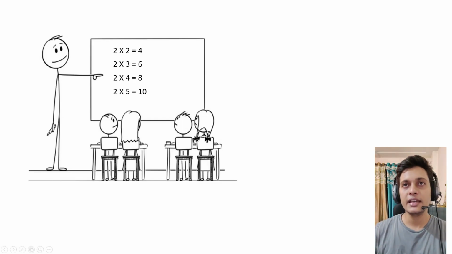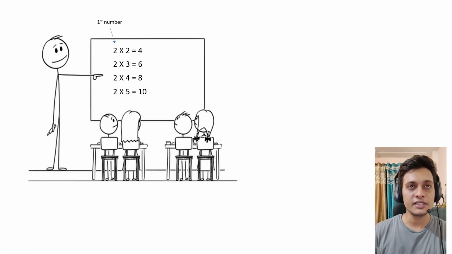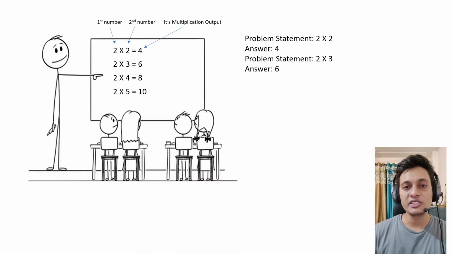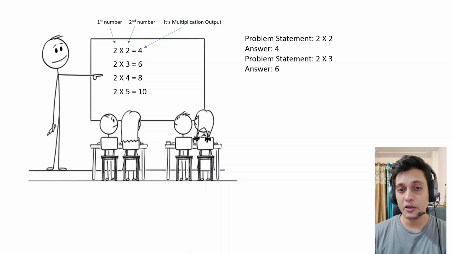For this multiplication example, the first 2 is the first number, the second 2 is the second number, and the 4 is the multiplication output. So the problem statement is what is 2 into 2, and the output is 4. Again, 2 into 3, and the output is 6.